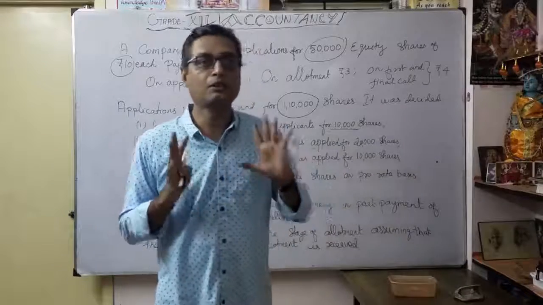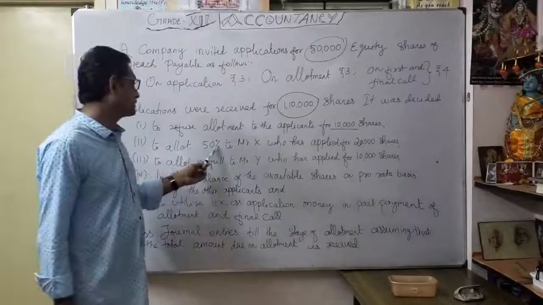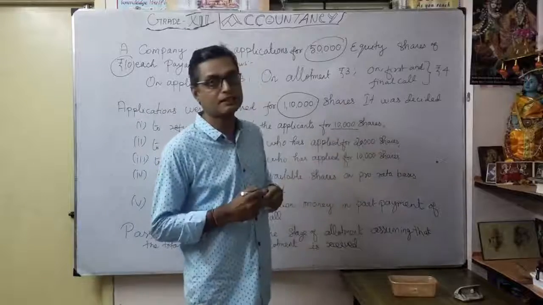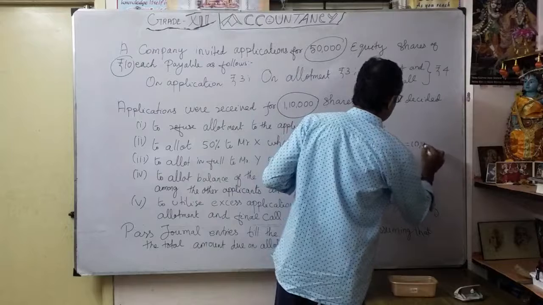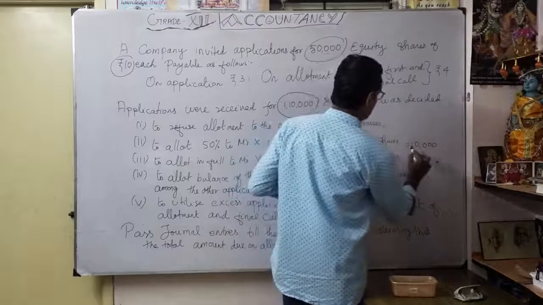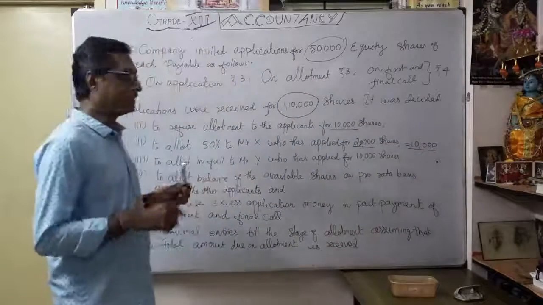The balance is 1 lakh shares. Second, to allot 50% to Mr. X, who applied for 20,000 shares. Naturally, 10,000 shares are allotted. Applied is 20,000, allotted 10,000.